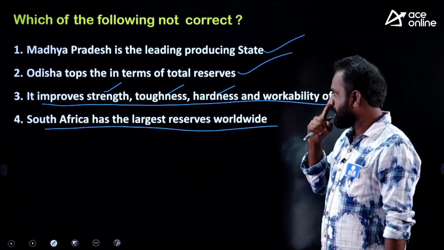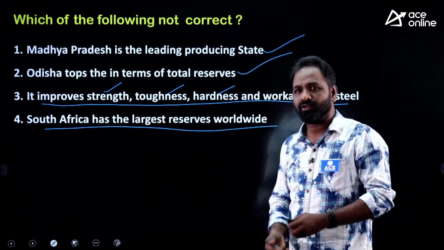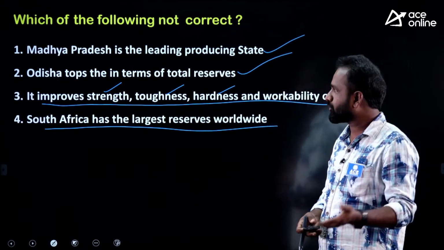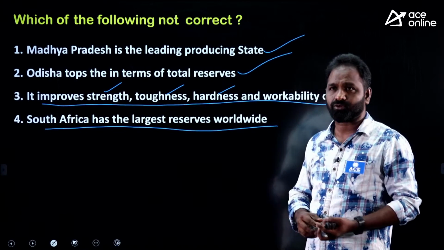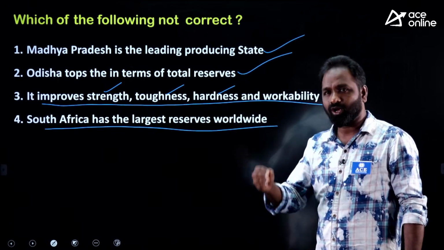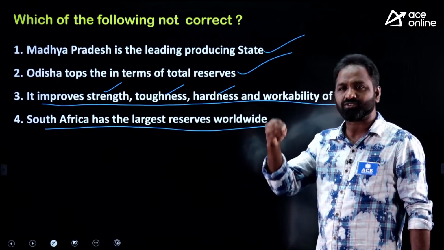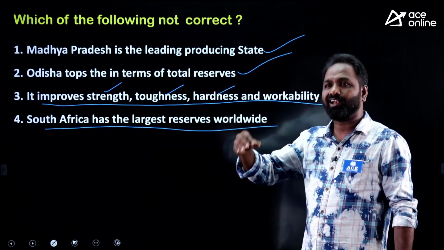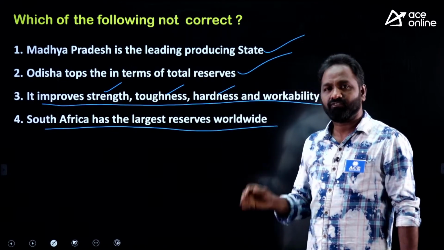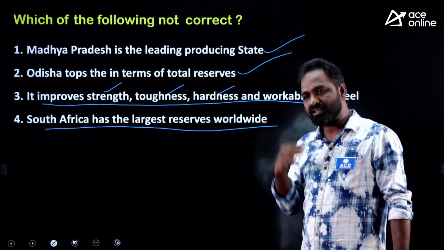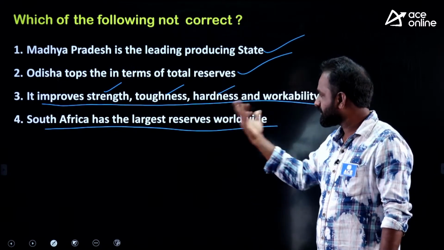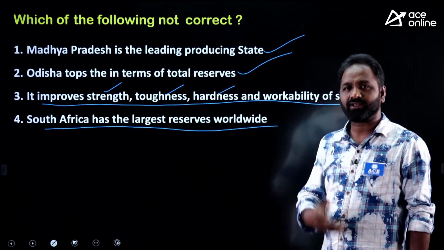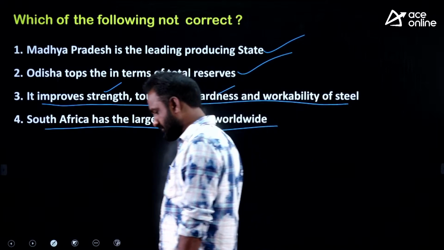Okay. So now based on this question, you got information. I mean, 4 questions you can get. In the next exam they will ask which of the following states has the largest resource of manganese? This one. Which of the following states is the leading producer of manganese? This one. Which country has the largest resource of manganese? This one. What is the use of manganese? Yes. Within one question you are getting the information of 4 questions. Is it clear to you?